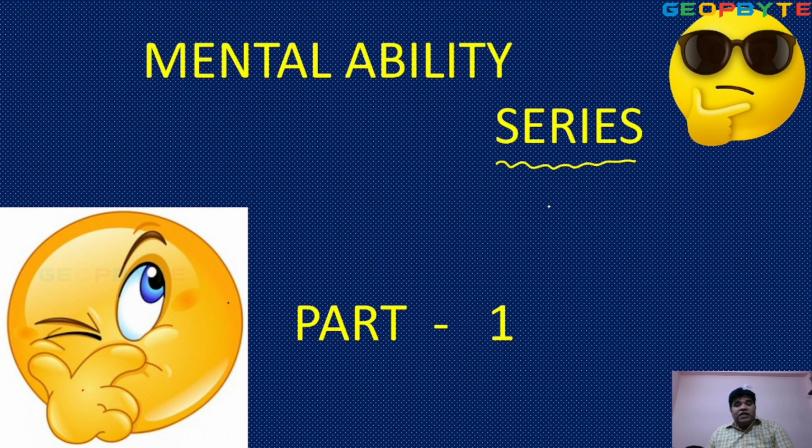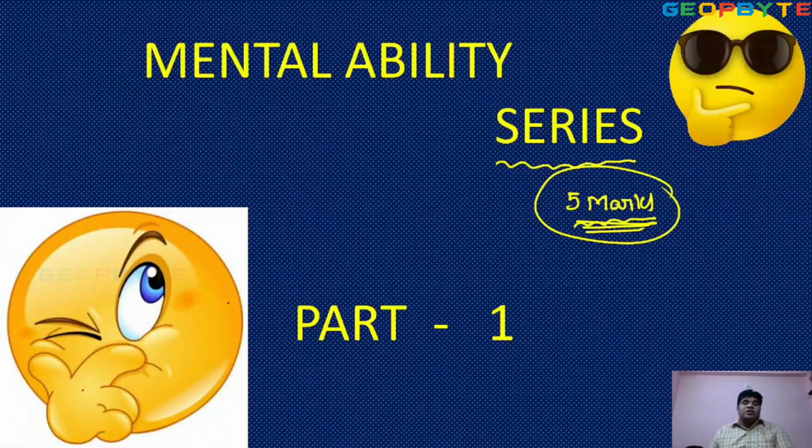Very easy topic. Series means what is the next? Weightage 5 marks. Okay children, you can practice a little bit. You can get 5 out of 5 also. Series is a very easy concept. Observe.